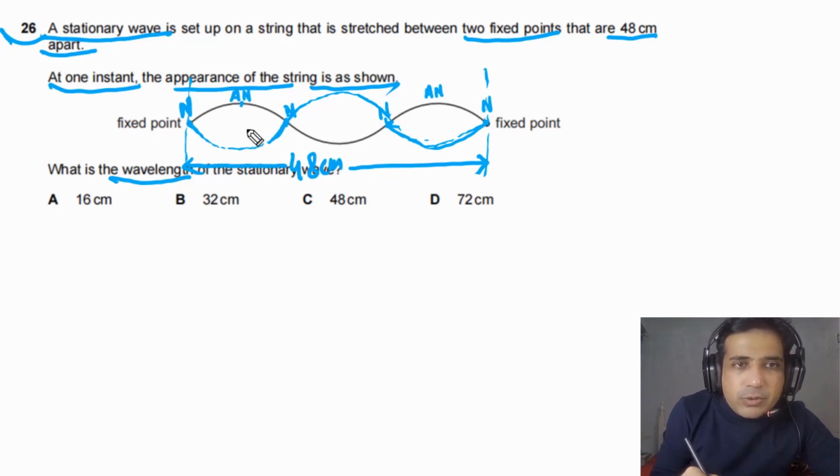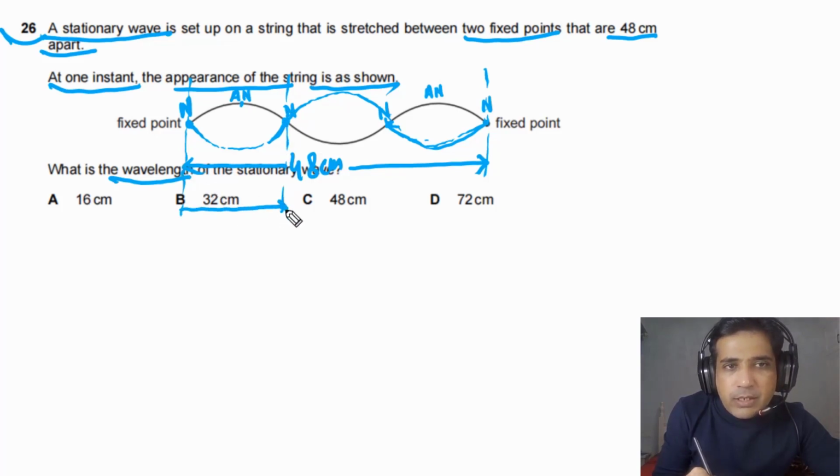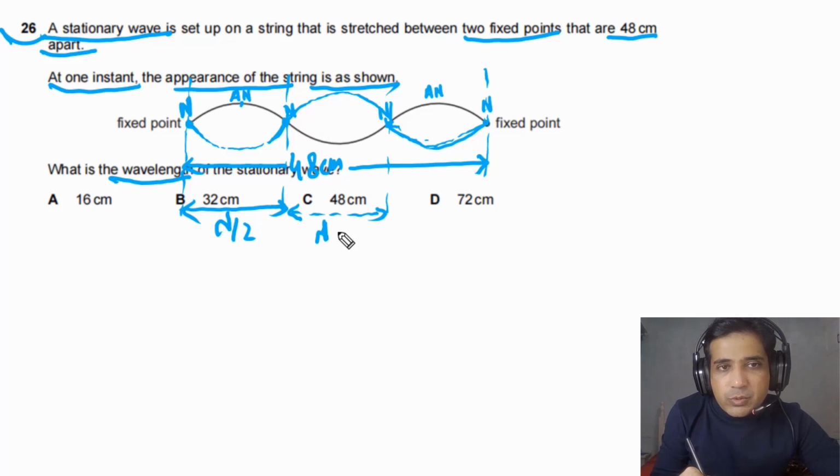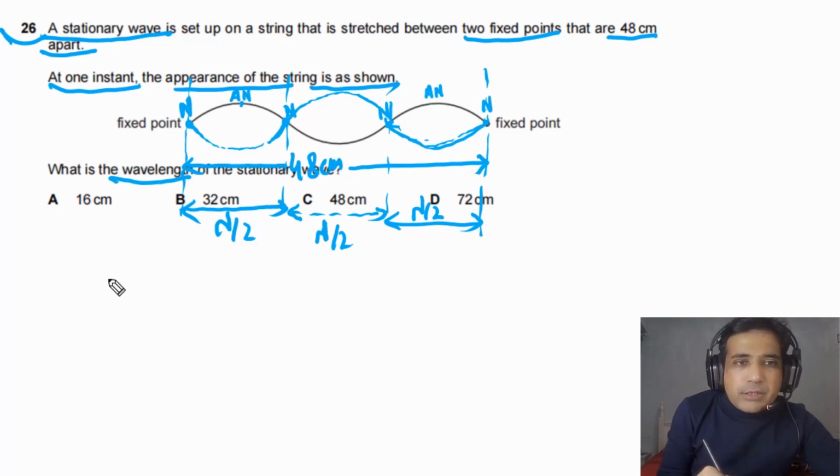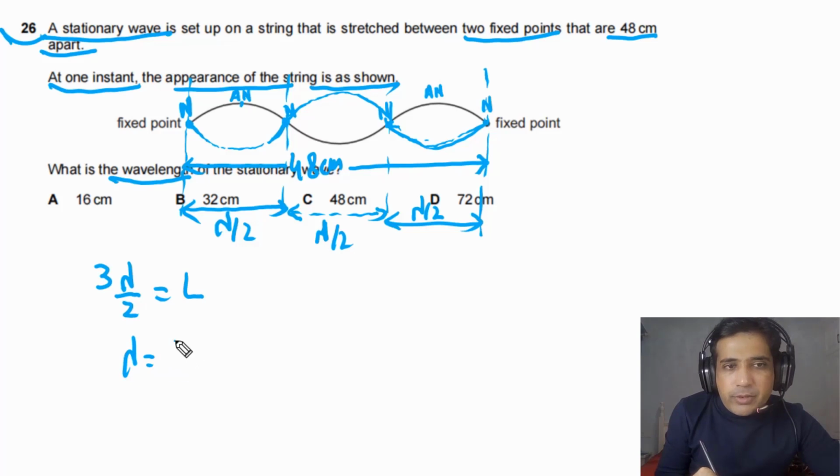Now you need to understand that the distance between two consecutive nodes or antinodes is equal to lambda by 2, and the distance between the next two nodes is also lambda by 2, and this distance is also lambda by 2. So we can write 3 lambda by 2 is equal to L. We need to find lambda, so lambda is equal to 2L divided by 3.